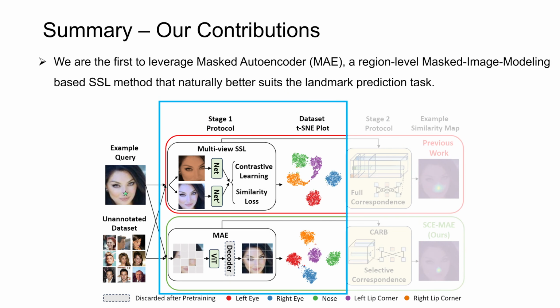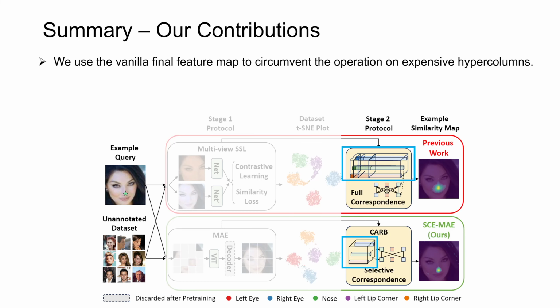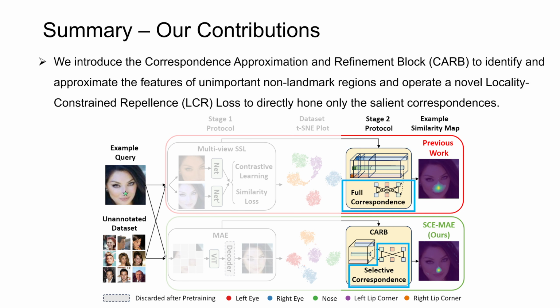Finally, we summarize our contributions into three points. First, we are the first to leverage Masked Autoencoder, a region-level masked image modeling-based SSL method that naturally better suits the landmark prediction task. Secondly, we use the vanilla final feature map to circumvent the operation on expensive hypercolumns. Lastly, we introduce the correspondence approximation and refinement block to identify and approximate the features of unimportant non-landmark regions, and operate a novel locality-constrained repellence loss to directly hone only the salient correspondences.